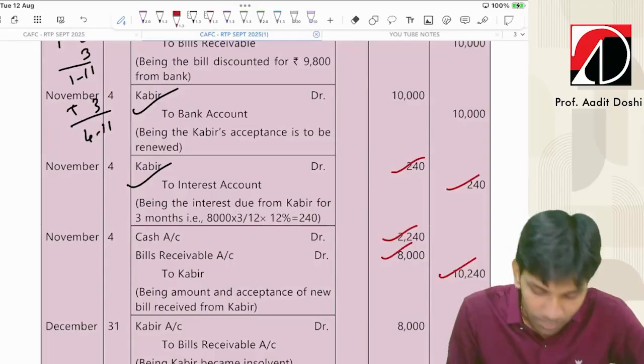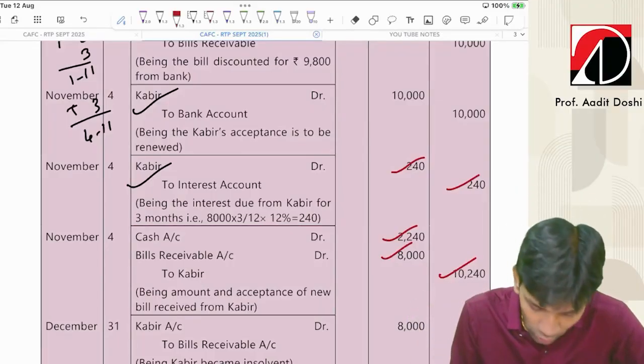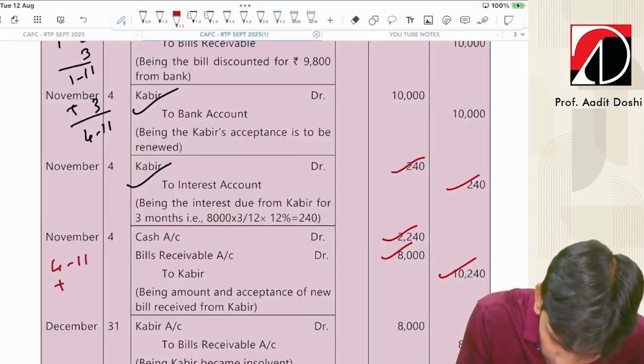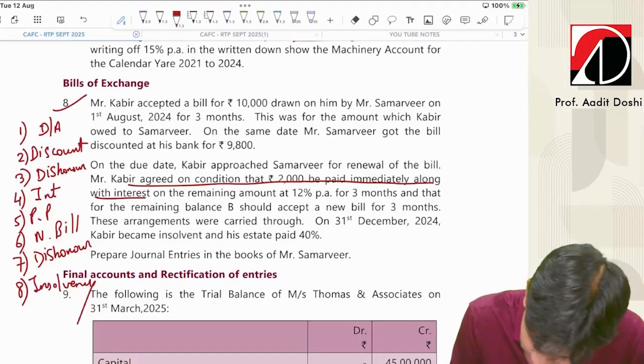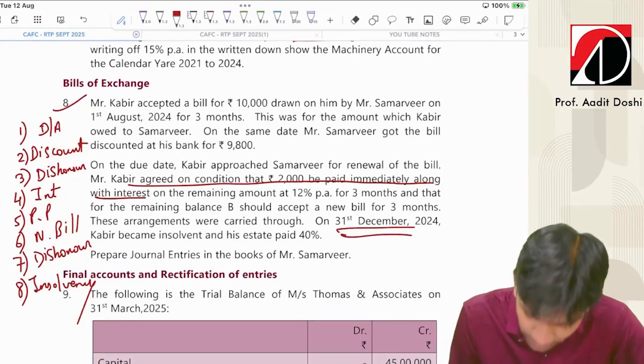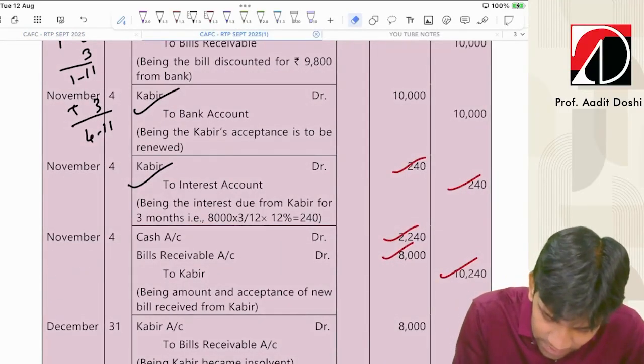And then again Kabir becomes insolvent. So again we have to pass an entry for dishonor. This was 4th November. 4th November plus how many months, guys? New renewal was done for how many months? Let's check, guys. On 31st December, he becomes insolvent. Fine. So no need to calculate the dates. The dates they have given.